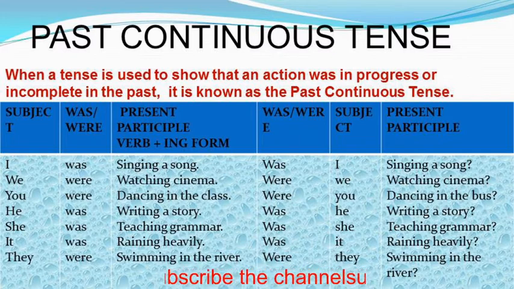Okay, I was singing a song. Was I singing a song? We were watching cinema. Were we watching cinema? You were dancing in the class. Were you dancing in the class, or in the bus, you can say. Okay, he was writing a story. Was he writing a story? She was teaching grammar. Was she teaching grammar? It was raining heavily. Was it raining heavily? They were swimming in the river. Were they swimming in the river? This is how we can make sentences in past continuous tense and their question forms.